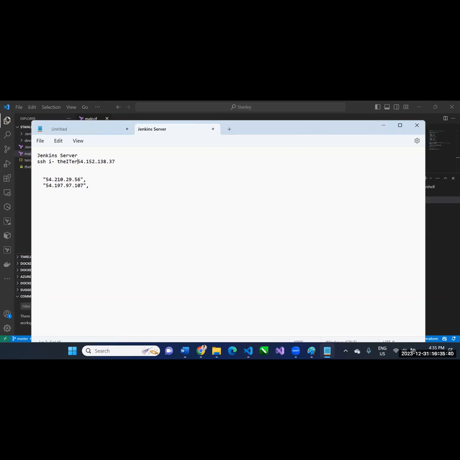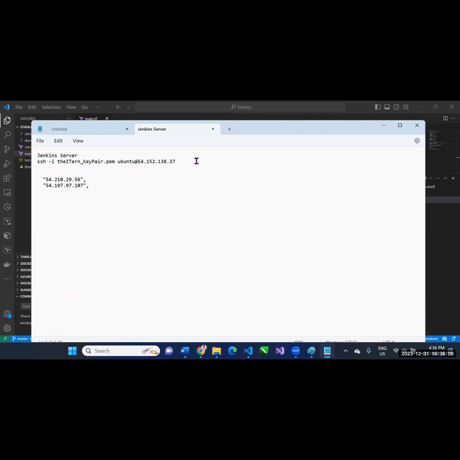The akin key pair .pem at ubuntu and that. All right. So that is the command to SSH.